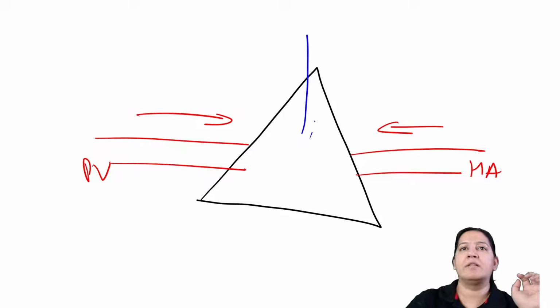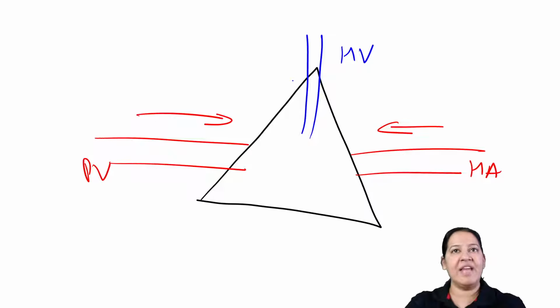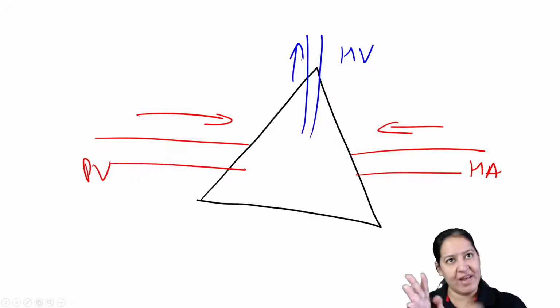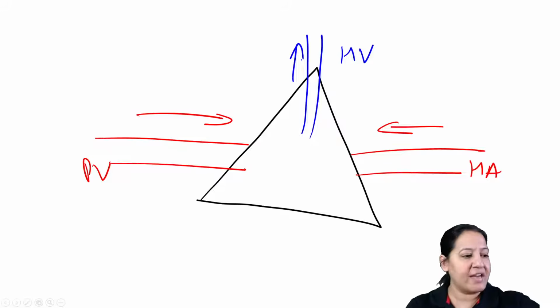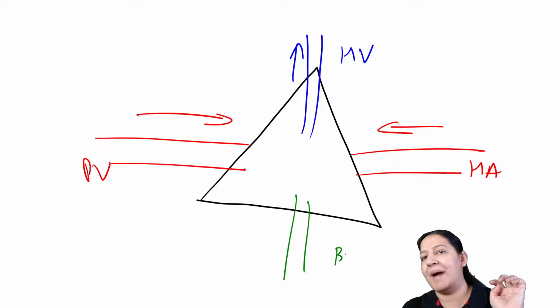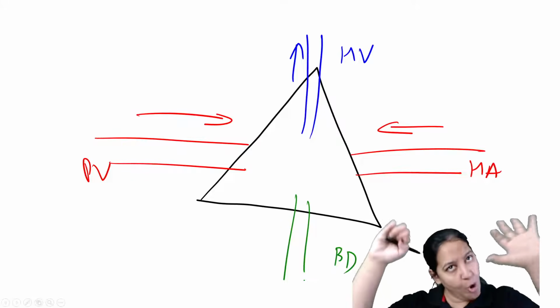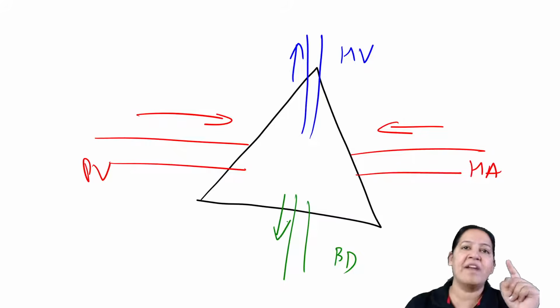Let me draw a vein. That is the hepatic vein. The hepatic vein exits the liver and goes to the heart for purification, right? So these two arteries and one vein carry blood. And the fourth one is the bile duct. So all the bile synthesized inside all the cells of the liver exits the liver and goes into the duodenum.